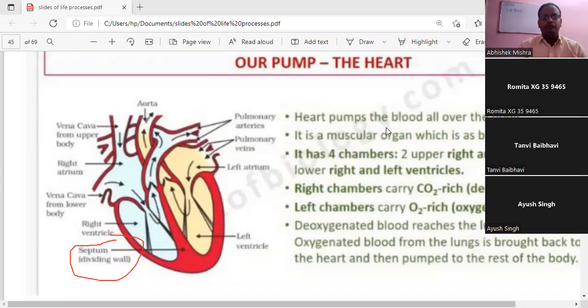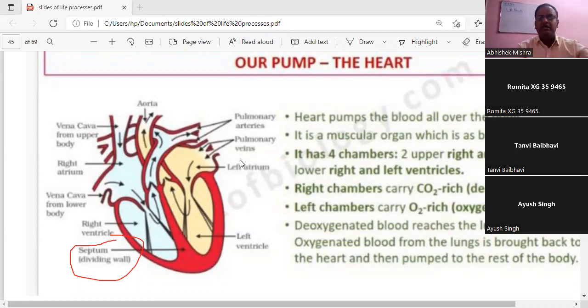Yes. Now, Ayush, as I told you, double circulation, definitely it is a phenomenon. See, the human heart has 4 chambers. The left part is concerned with the flow of the oxygenated blood, and the right part is concerned with the flow of the deoxygenated blood. So twice the blood flows through the heart in one cycle, and that is called double circulation.